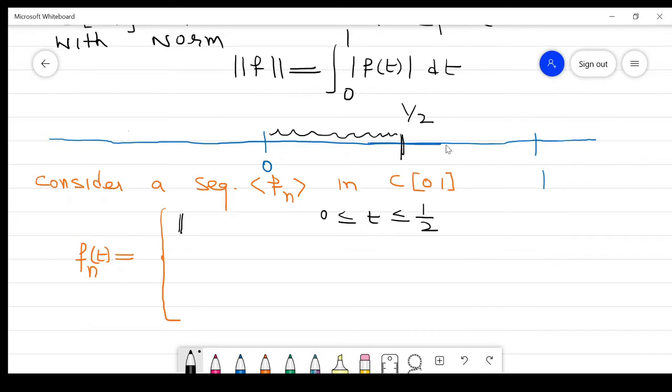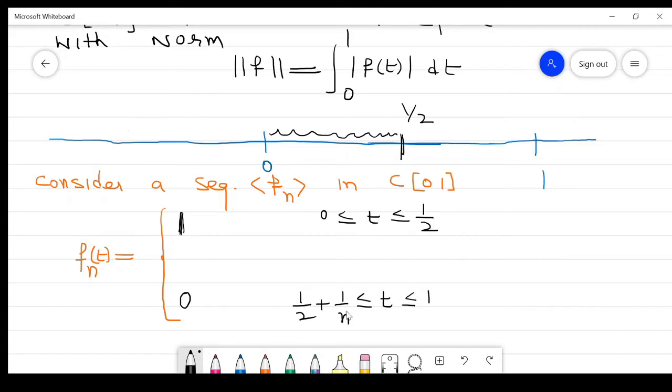And this term is divided into 2 parts. Why 2 parts? Because we want to construct a sequence which converges to a function. Now, this value is 0, from this term. And what is this term? The endpoint is 1, less than or equal to t, and this should be greater than 1 by 2 plus 1 by n.